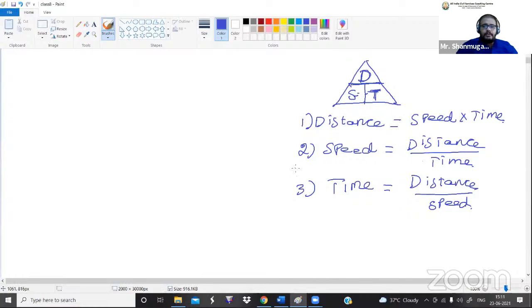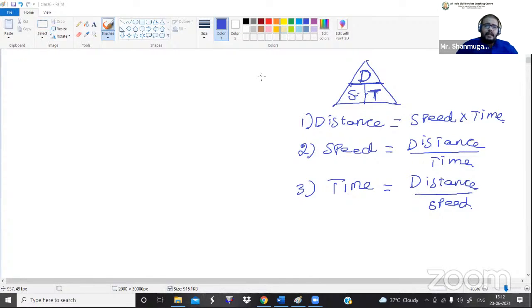Without knowing the values of speed and time, we cannot calculate the distance. If you want to calculate the speed, we should know the distance and the time. Similarly, to calculate time, we should know the distance and the speed.